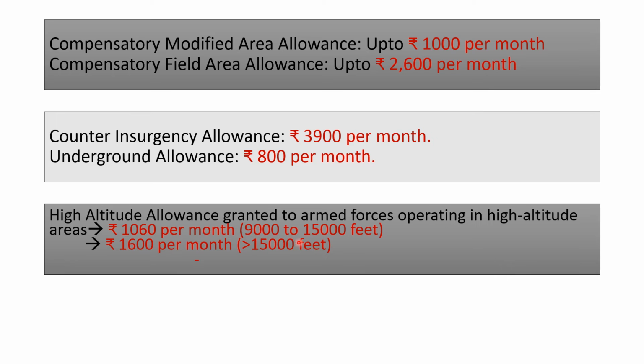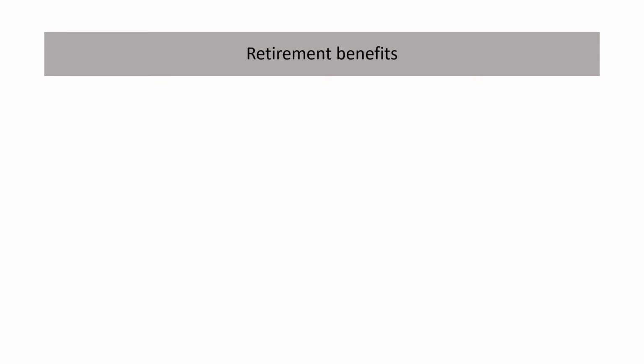If the high altitude area is in the range of 9000 to 15,000 feet, then the allowance will be 1060 rupees per month. If the high altitude area is greater than 15,000 feet, then the allowance will be 1600 per month. And now we'll see the other topic called retirement benefits.